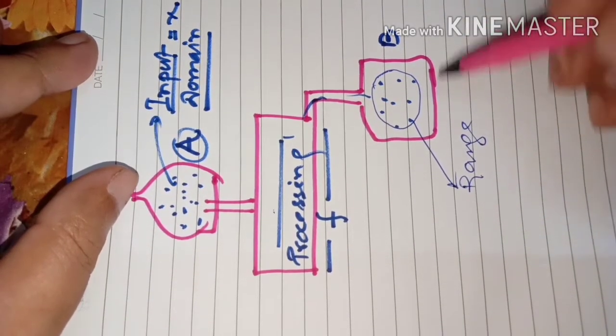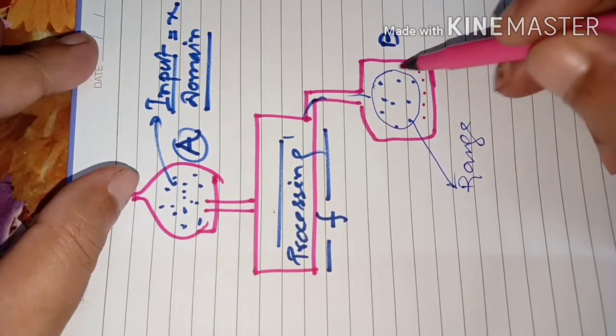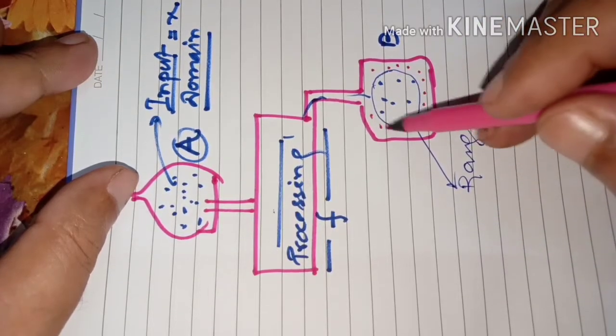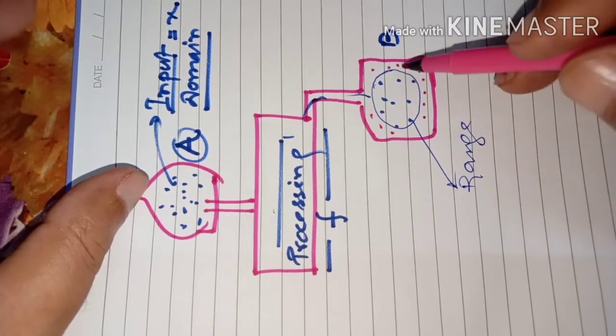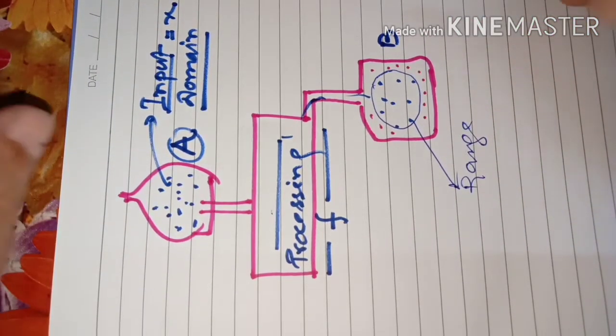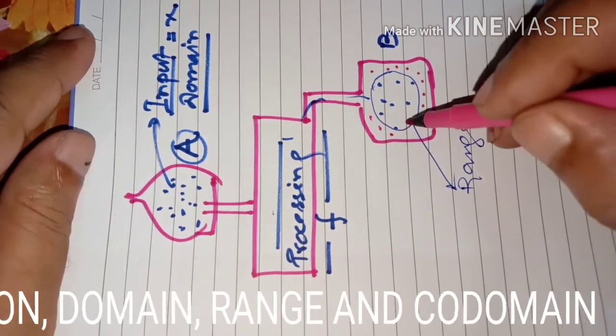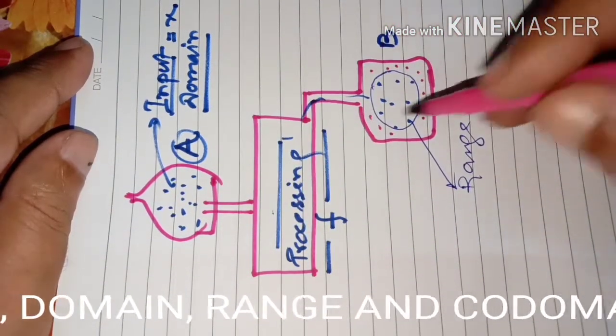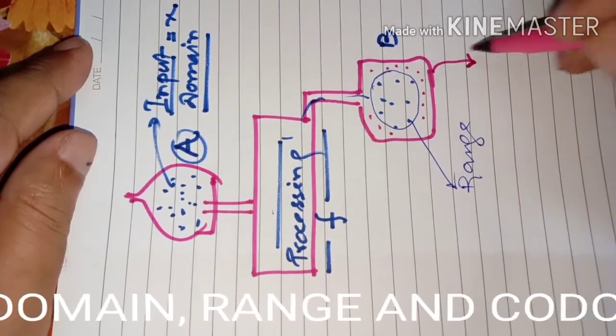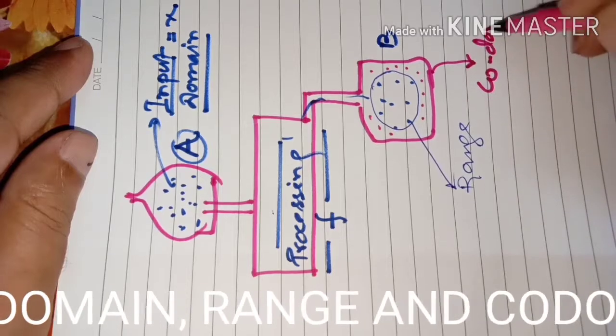That means there can be some other particles inside this B which are not coming through this process, but they are still there. From where they are coming, we are not sure. So those together with the blue dots, which are the outputs of this processing, that is called the codomain. Codomain.